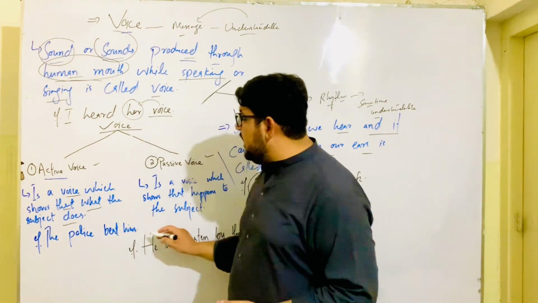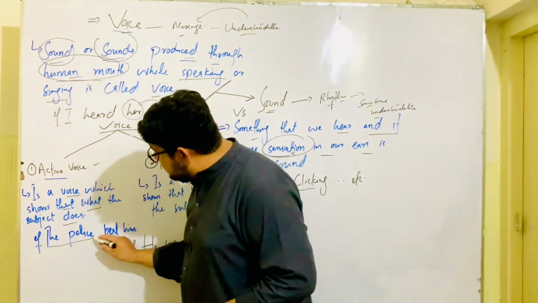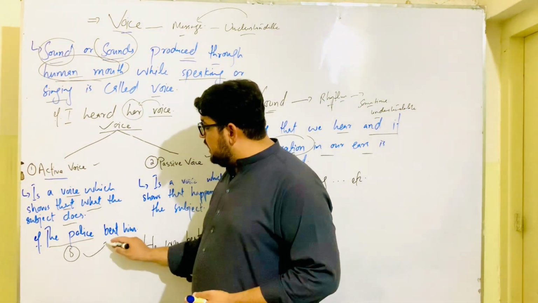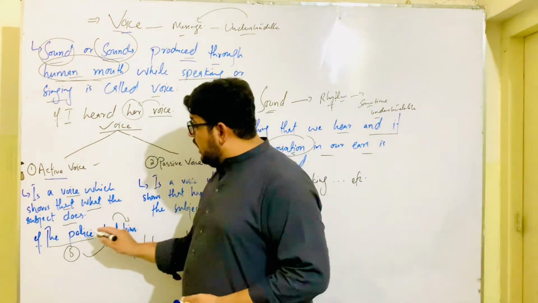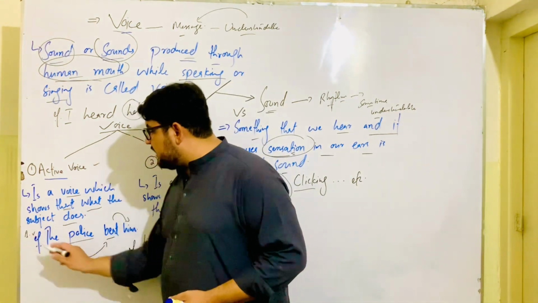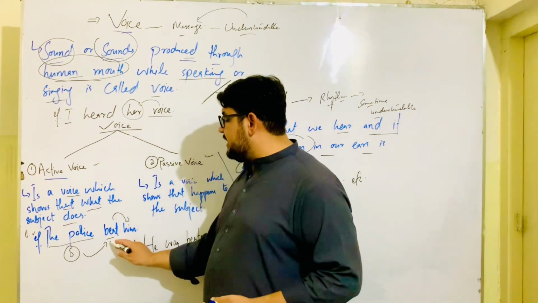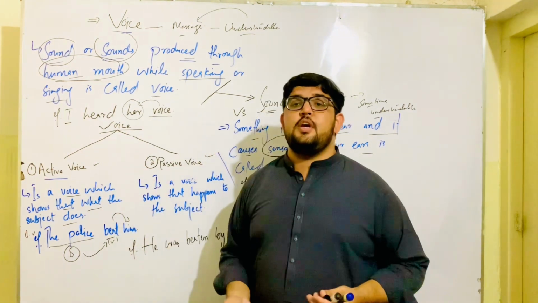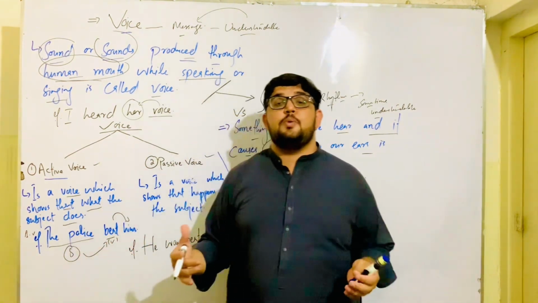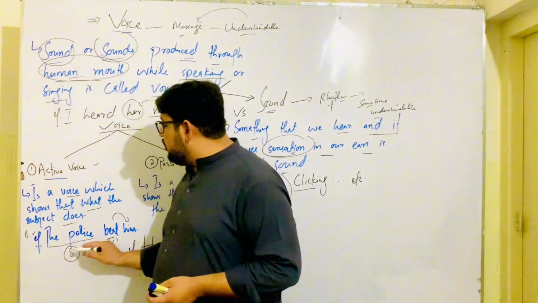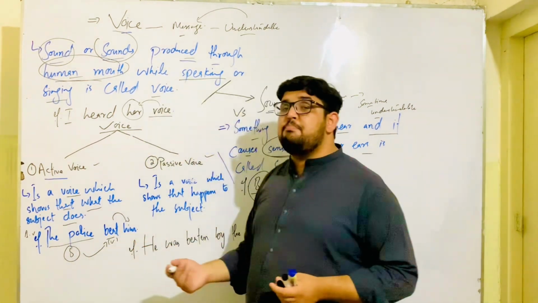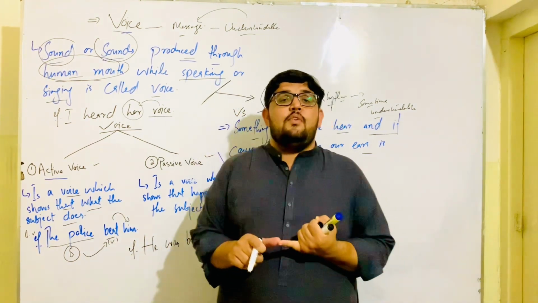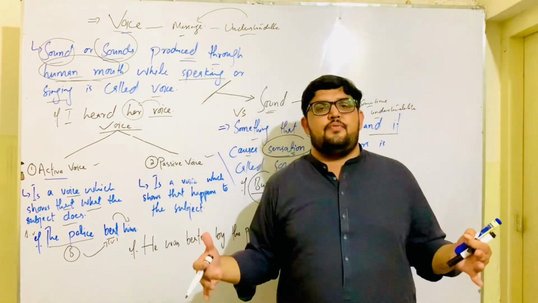Like, the police beat him. Police is the subject. What does the police do? They beat who? Him. So this is an active voice which shows what the subject does. Another definition of active voice is that it is a voice which shows that the subject is the doer of an action. In this example, the police beat him, so here the subject is the doer of an action.